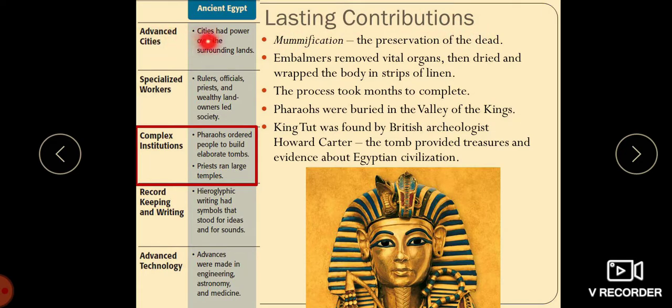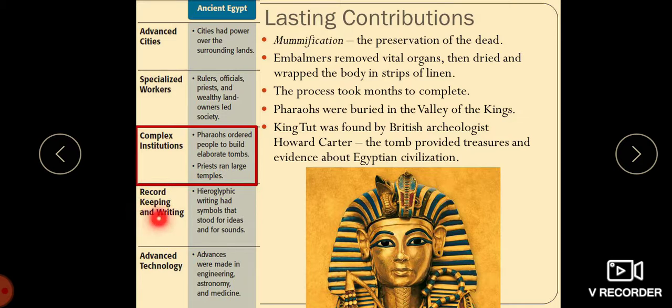So advanced cities had power over the surrounding land. Specialized workers, rulers, officials, priests and wealthy landlords led the society. Complex institutions: pharaohs ordered the people to build elaborate tombs. Priests ran large temples.